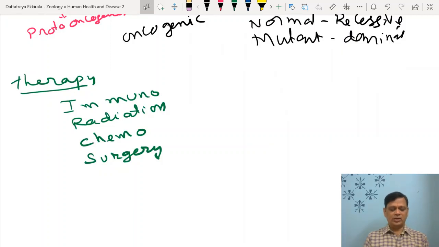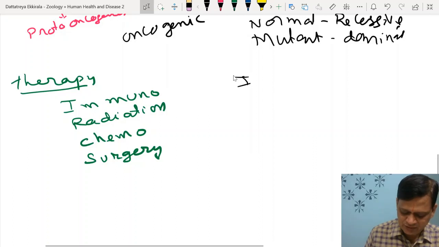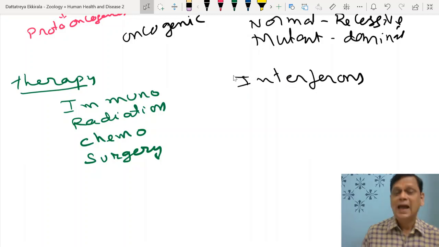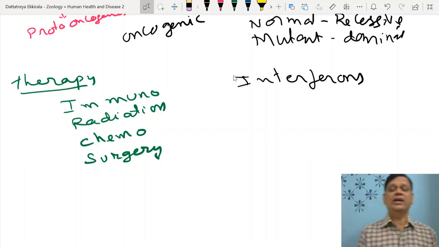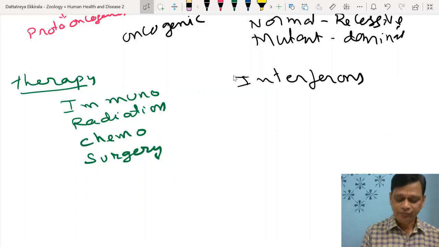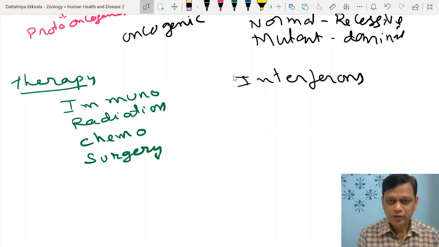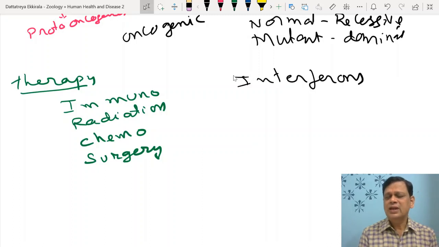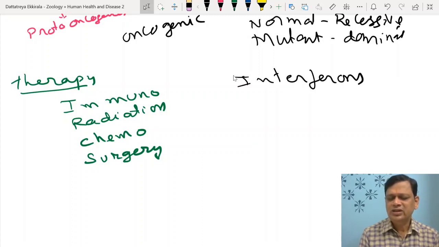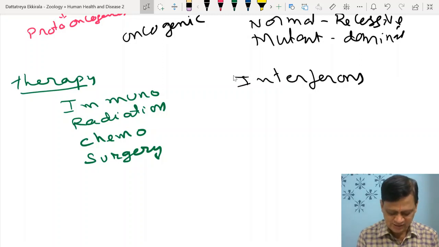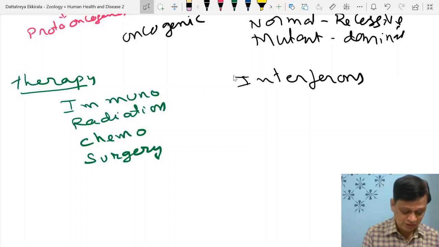Therapies, what are the methods followed? Not one variety. Many times the immune system is activated. For example, we are using interferons, alpha interferon. Normally interferons act as antiviral substances. How do they act as antiviral? Because they stimulate the immune system. So when the immune system is activated, for example, NK cells are activated, they will go and destroy the antigens, right? Sorry, the antigens are tumor antigens. Abnormal antigens may also be seen in cancer.